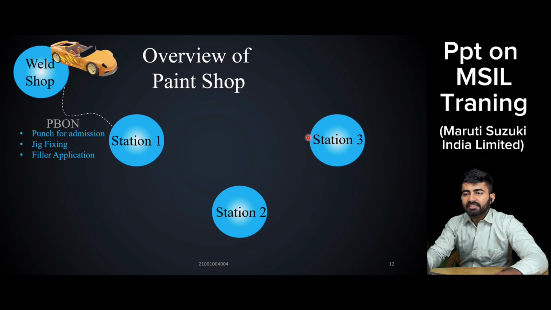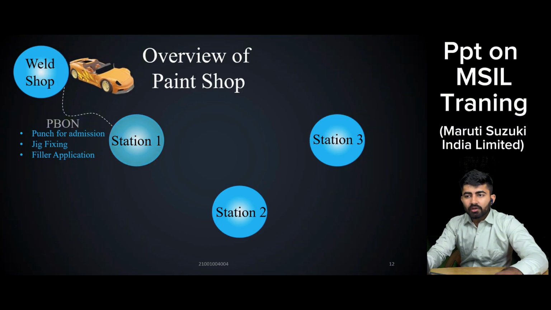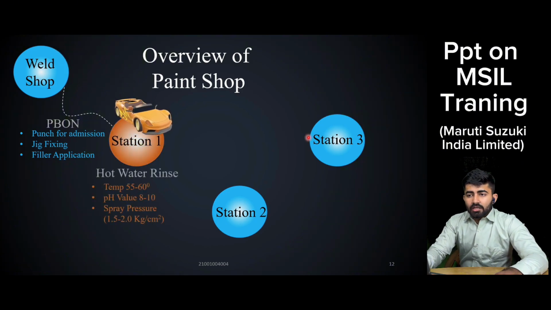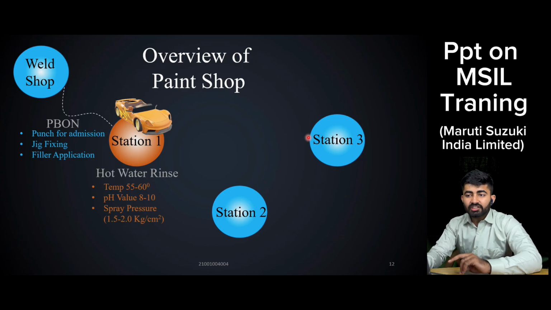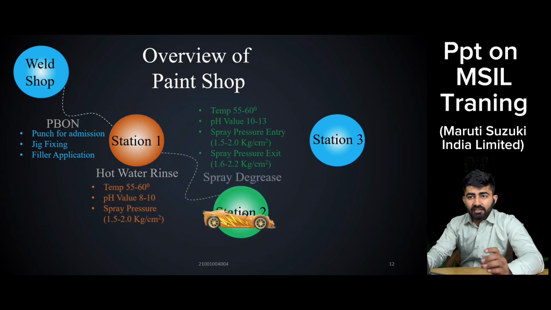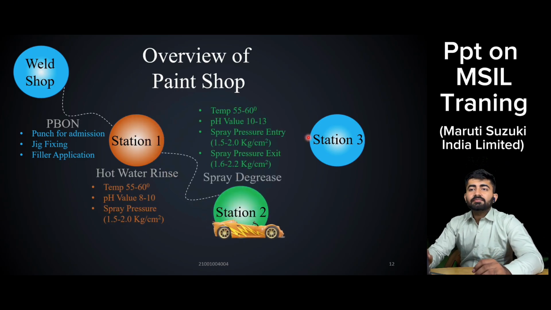Now coming to station 1, station 1 is hot water rinse. The car goes through the spray of water whose temperature, pH values, and spray pressures are mentioned here. The same is spray degrease. The grease left over on the car from the weld shop, or the filler left over, the spray degrease helps to remove that.